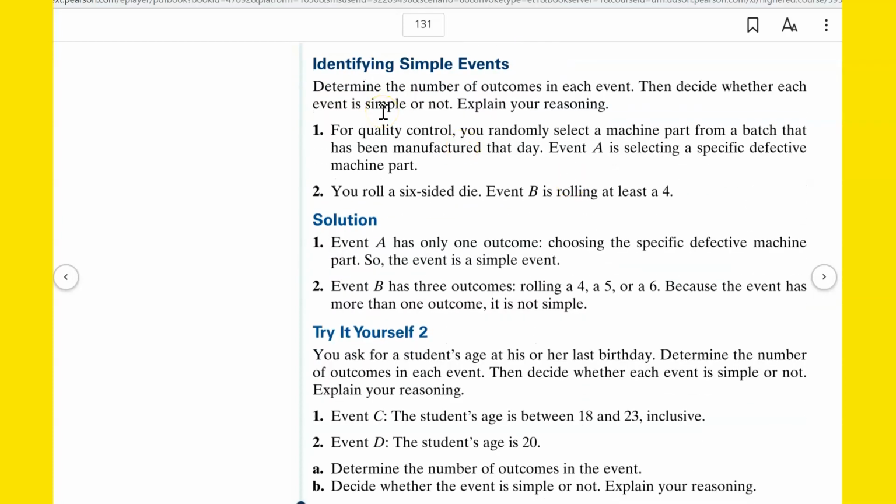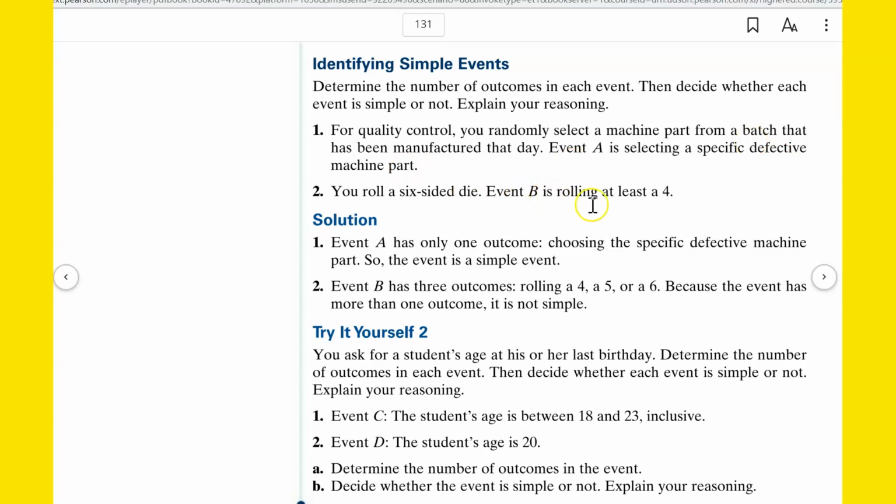All right, let's look at this one. Number 1, decide whether the event is simple, or determine the number of outcomes and decide whether the event is simple or not. For quality control, you randomly select a machine part from a batch that has been manufactured that day. Event A is selecting a specific defective machine part. I believe we would say that there's just one outcome because it says a specific defective machine part from just one batch. So just one specific machine part that we're looking for would be just one outcome, and I believe that would be a simple event.